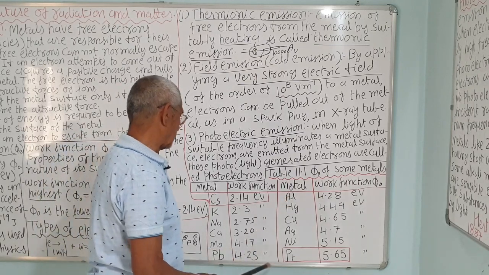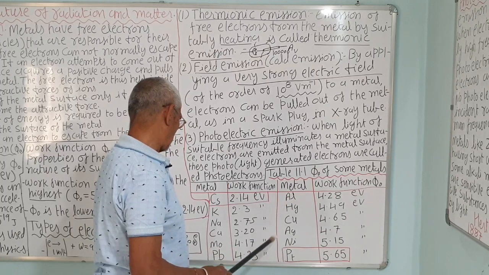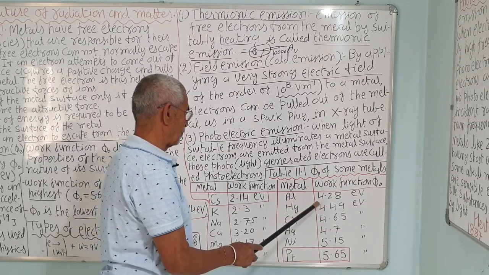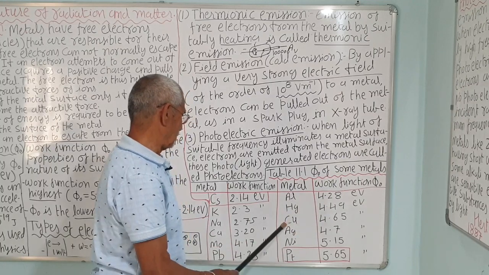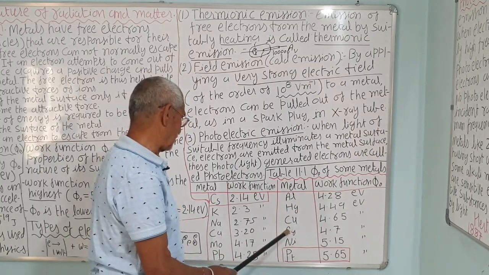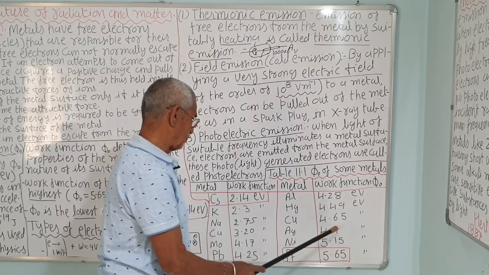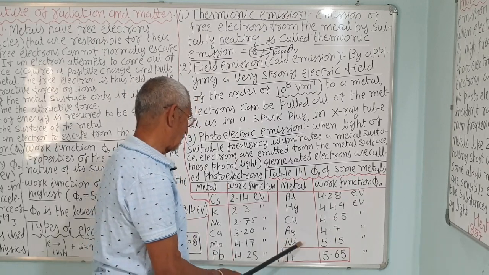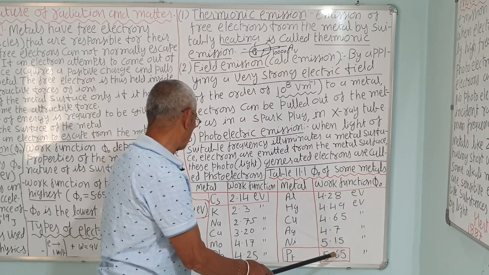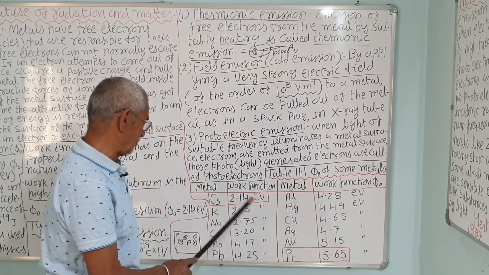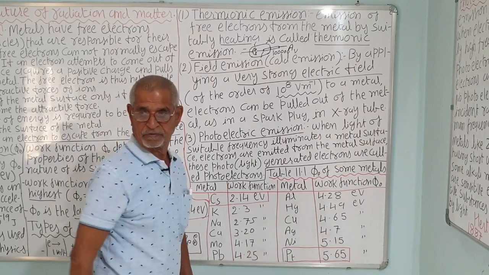It is in increasing order. Aluminum has more than lead, 4.28 electron volt. Mercury has 4.49, copper 4.65, silver 4.7, nickel 5.15 and platinum has the maximum, 5.65. So, cesium has the minimum and platinum has the maximum.